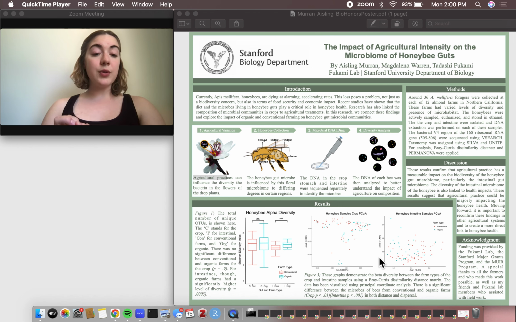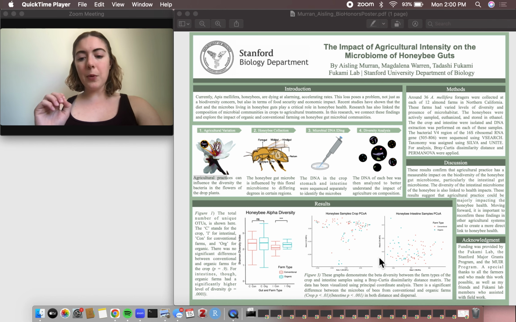The same is also true in the intestine. There was less similarity between conventional farms and organic farms than there was within their own group. You can kind of see that from the distribution of the points if you look carefully. So those were both very significant.